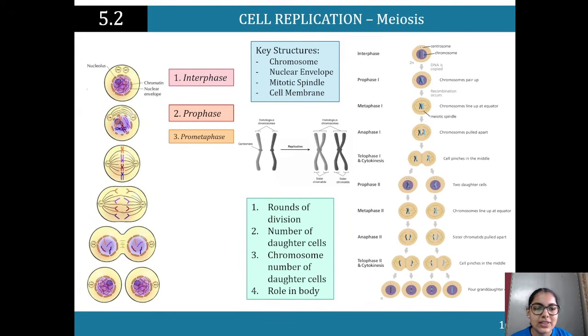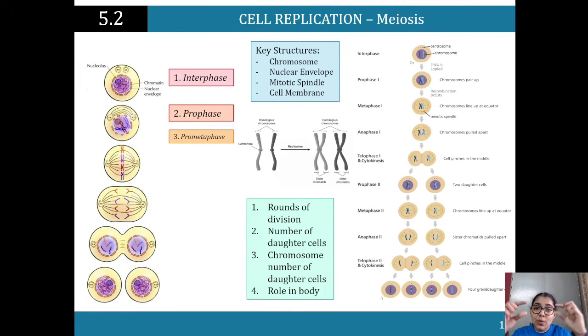Okay. Alright, so we've got chromosomes that line up at the equator here, and we've got the mitotic spindle there. And then we see crossing over, so it happens over here, and then chromosomes are pulled apart. So over here you can see now crossing over has occurred. The genetic material has been exchanged.